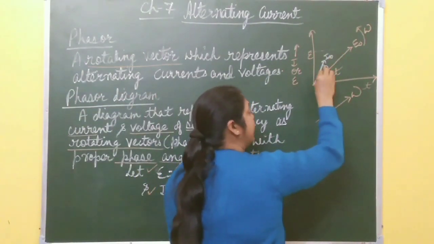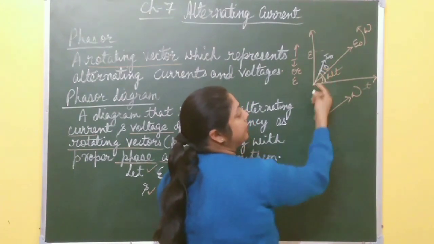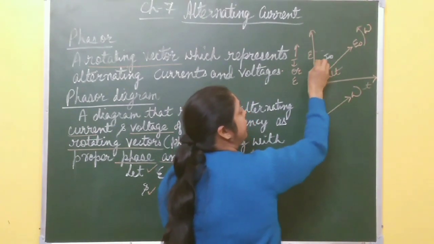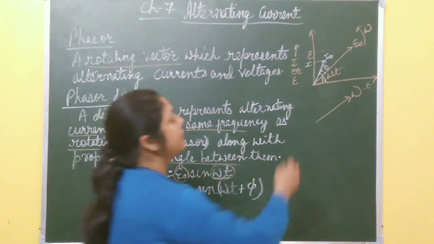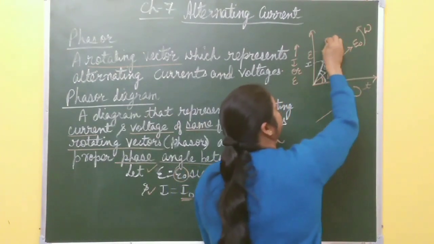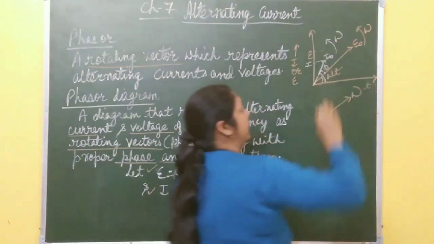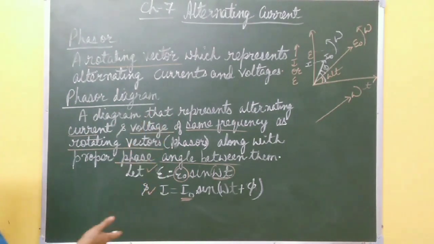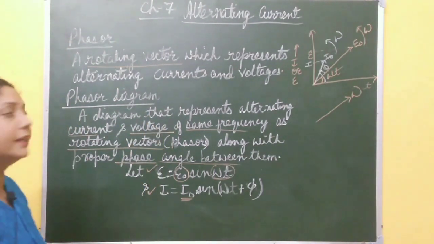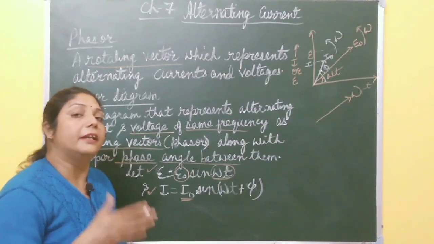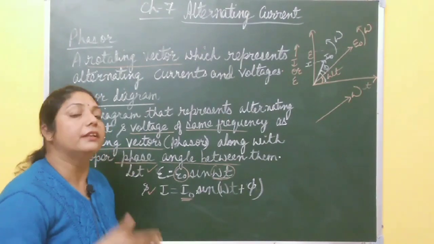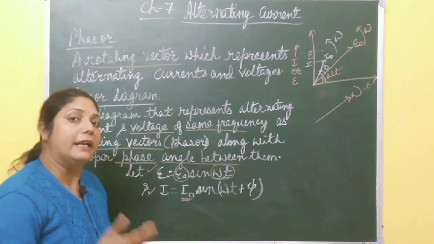Here the total phase angle of this current is omega t plus phi, and at any instant of time this projection gives alternating current at that instant, and these two vectors rotate with angular velocity omega. So this is the phasor diagram of alternating current and voltage, and it is very helpful when you discuss alternating current through resistor, inductor, capacitor and LCR circuit.